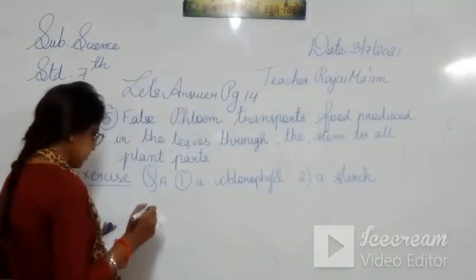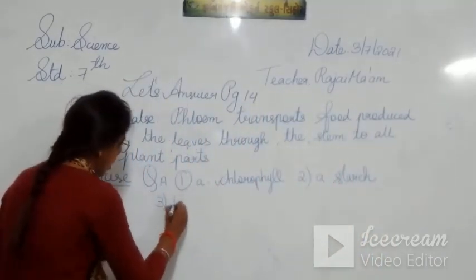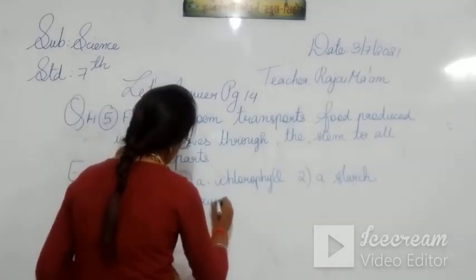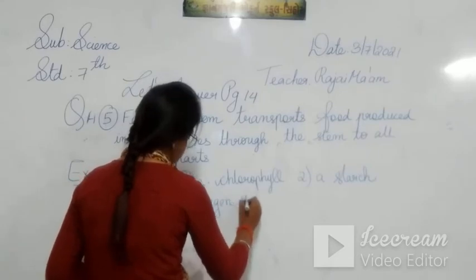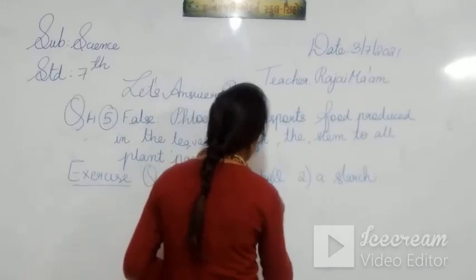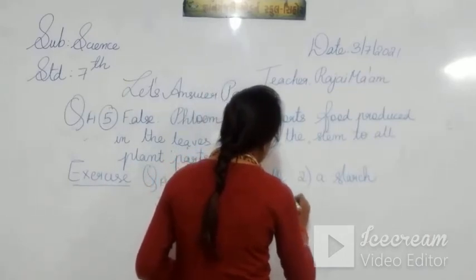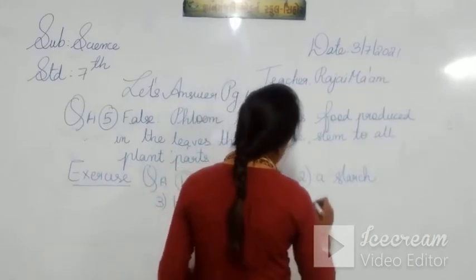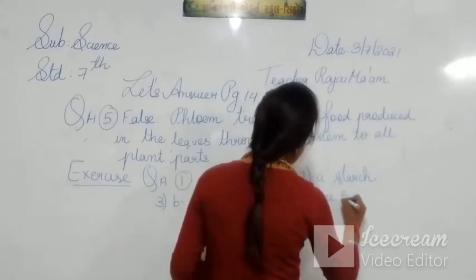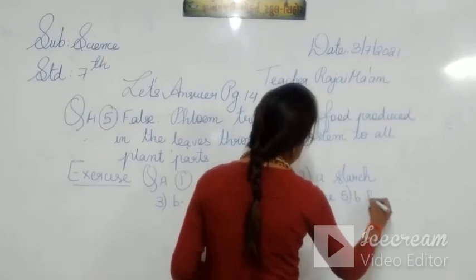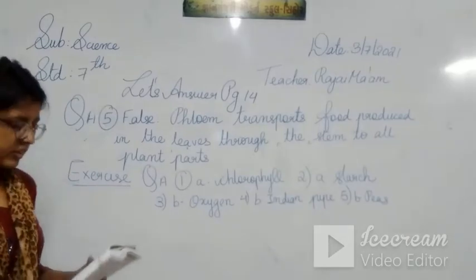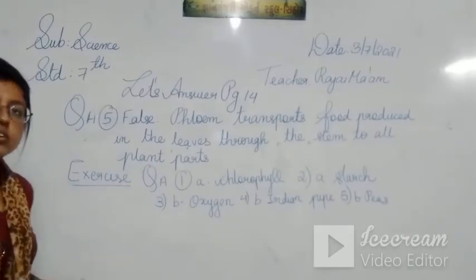Third is option B, oxygen. Fourth is B, engine pipe. And fifth is B, that is peas. Okay, students, note it down.